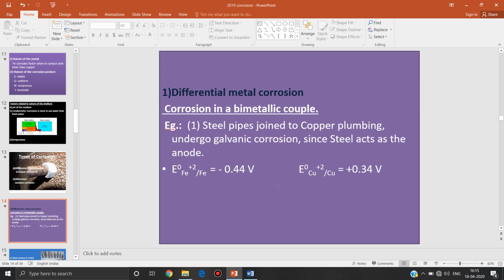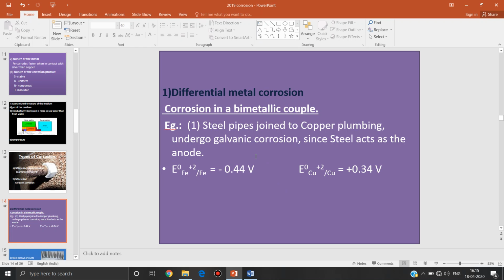When we combine two dissimilar metals, the metal with the lower electrode potential will act as anode, and the metal with the higher electrode potential will act as cathode. Corrosion takes place only at the anode, so the metal with the lower electrode potential will undergo corrosion.